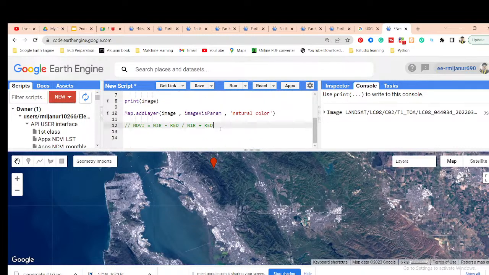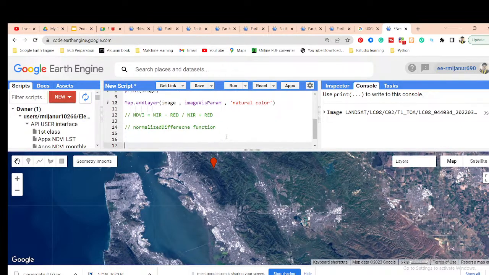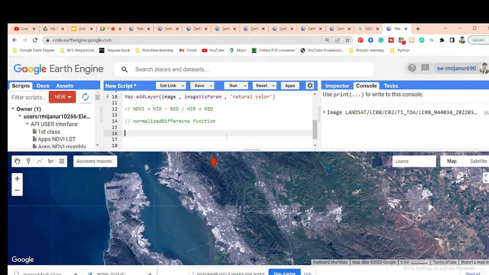There are a lot of ways of calculating this type of equation. The first way is the normalized difference function. This function we can directly use to calculate the indices.